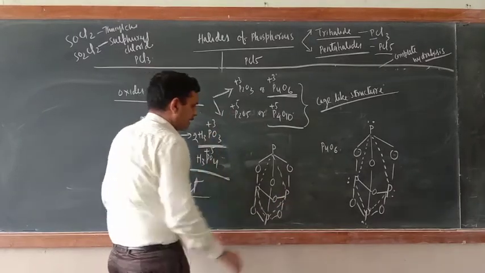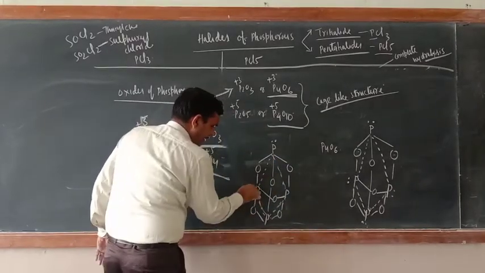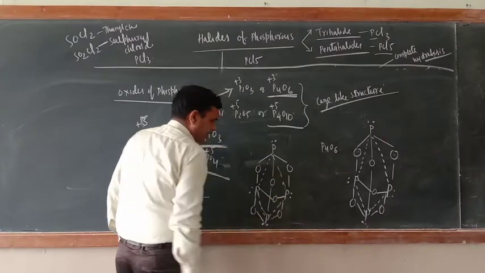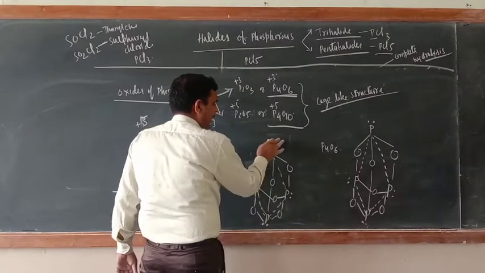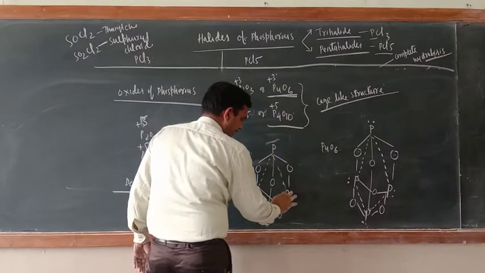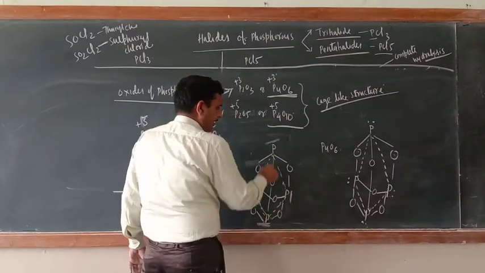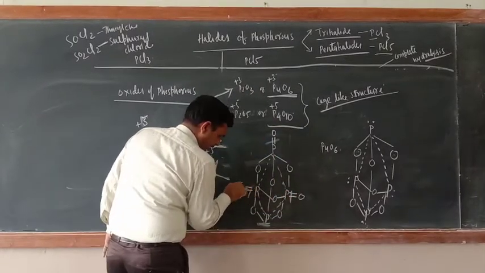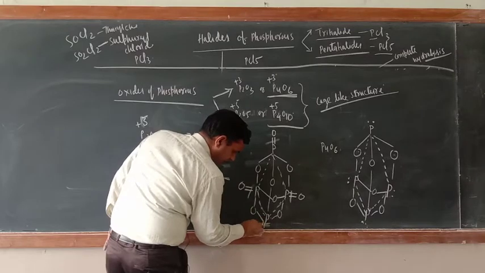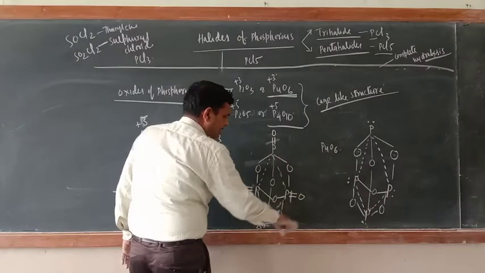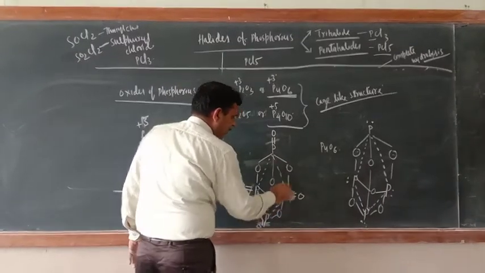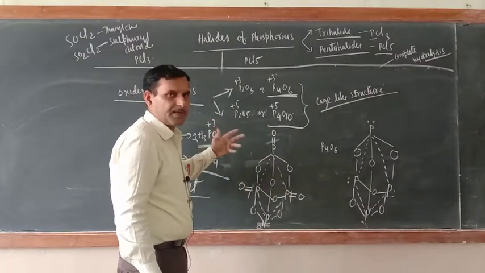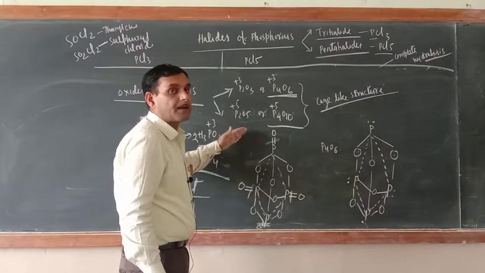Now try to understand here. Here one lone pair of electrons, here one lone pair of electrons, here one lone pair of electrons, and here one lone pair of electrons. Now do one thing. Now break this bond. Break this lone pair. Now here put double bond O, double bond O, double bond O, and here also double bond O. With each phosphorus atom, one oxygen will be forming a covalent bond by double bond.